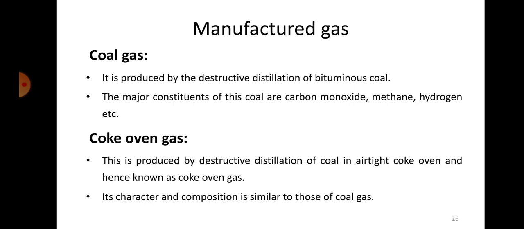Next, there's one more thing called coke gas or coke oven gas. This is produced by destructive distillation of coal in an airtight coke oven, and hence it is called coke oven gas. Its character and composition is similar to that of coal gas.